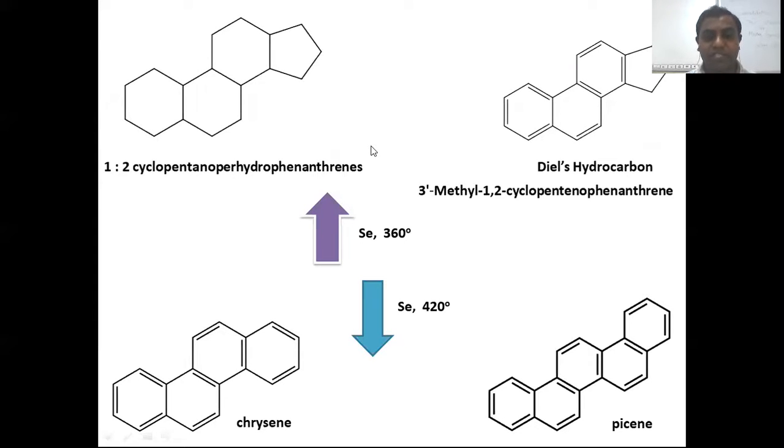steroid. If we have a steroid compound, we go for dehydrogenation at different temperatures, 360 degrees and 420 degrees, in presence of selenium metal. If steroids undergo dehydrogenation, we get 1,2-cyclopentenophenanthrene and a hydrocarbon like 3-methyl-1,2-cyclopentenophenanthrene. If we go for dehydrogenation in presence of selenium metal at 420 degrees temperature, we get chrysene and picene. So all these products indicate that steroids have a tetracyclic structure, or they are derivatives of the hydrocarbon cyclopentenophenanthrene.